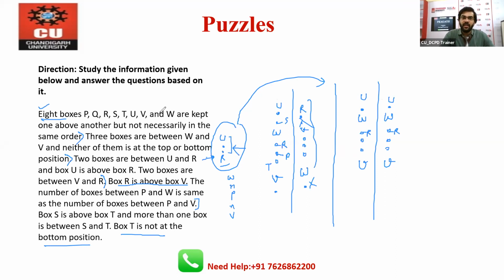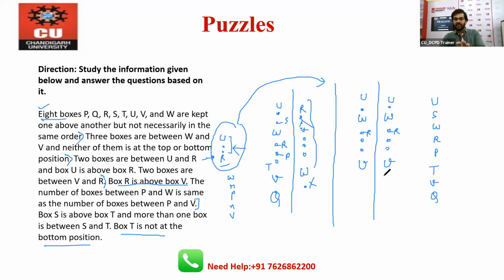The only one remaining is Q. That definitely Q will come here, and this is the final result. So the arrangement is S, W, R, P, T, V, and Q, and we have 2, 4, 6, 8.